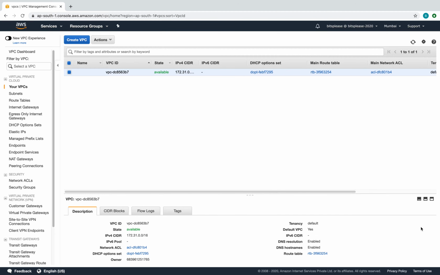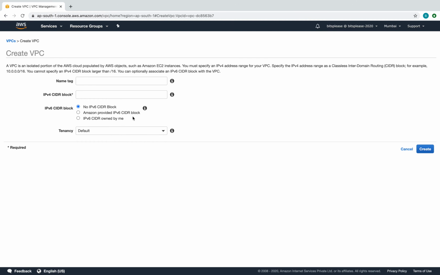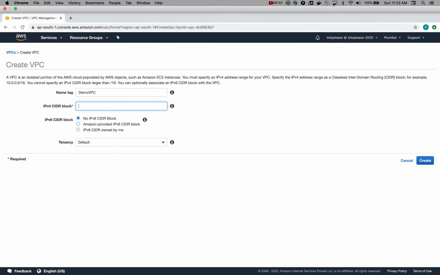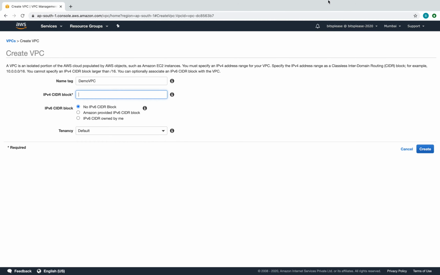So how do you create your VPC? We have an option here called create VPC. Let's go and do that, and inside that we can give a name. I'm going to give it as demo VPC, probably makes sense. Now here you can define your CIDR block, right? It's a classless CIDR. Basically you need to provide your subnet, the complete pool of network which you'll be using inside your VPC.